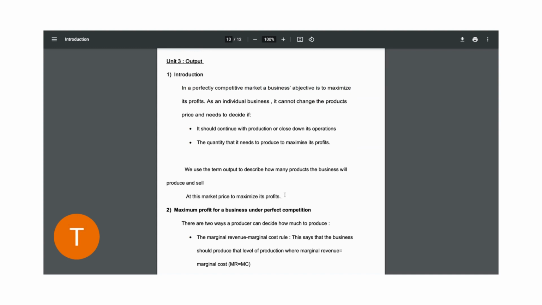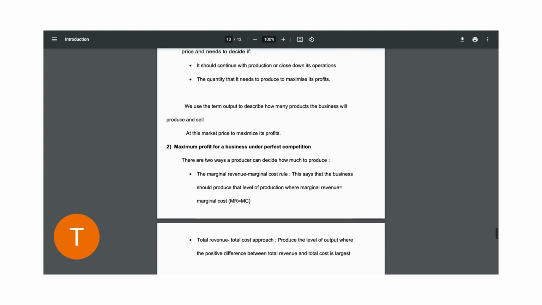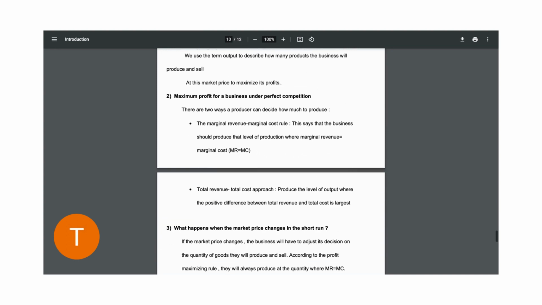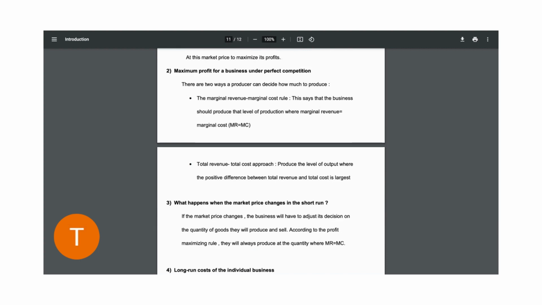Now, how does the business maximize its profit? Profit maximization is done through the marginal revenue minus marginal cost rule, right? So this says that the business should produce at a level of production where the marginal revenue is equal to the marginal cost, and also the total revenue minus the total cost approach. Therefore, it should produce at the level of output where there is the largest positive difference between the total revenue and the total cost. So these are the ways in which the producer can actually maximize his or her profits.